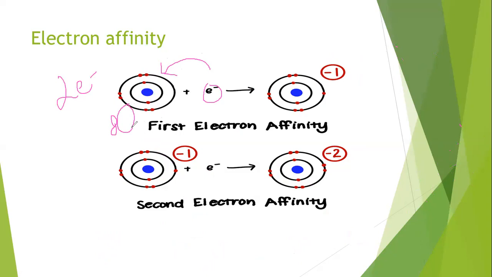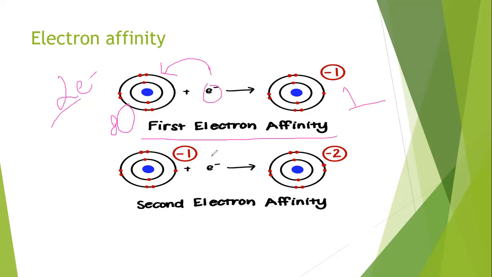So oxygen needs 2 electrons to complete its outermost shell. At a time, it will take 1 electron and become minus 1. This is called the first electron affinity.